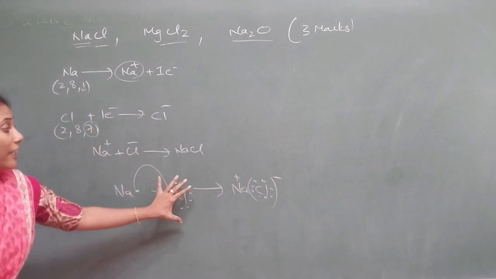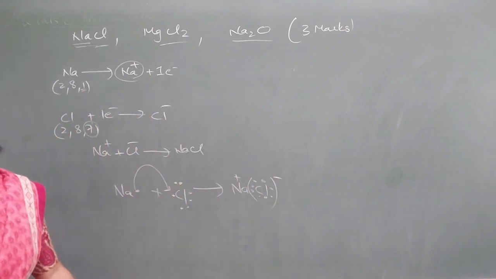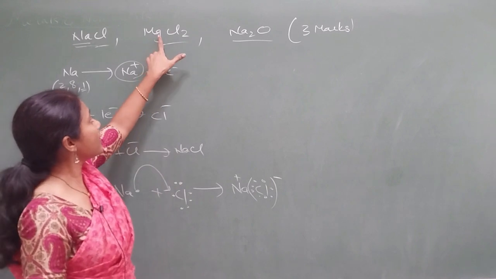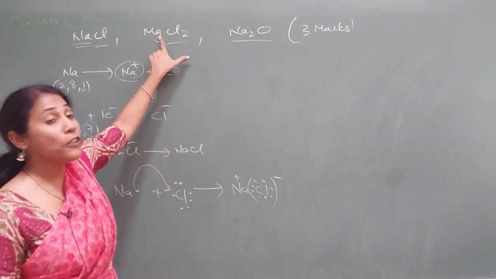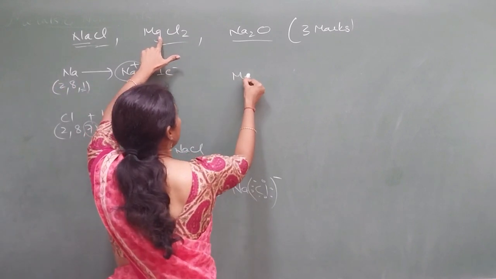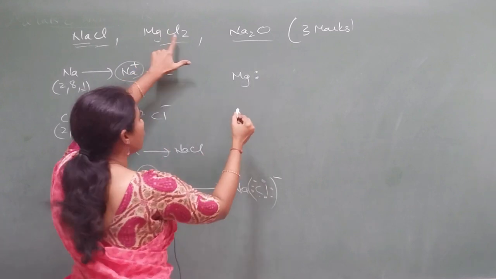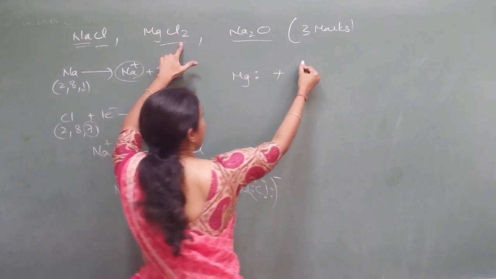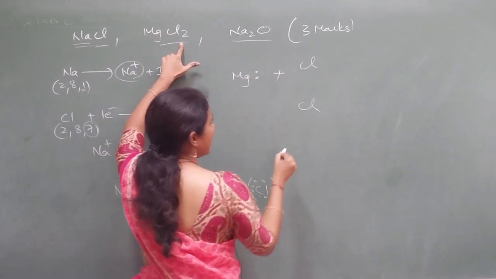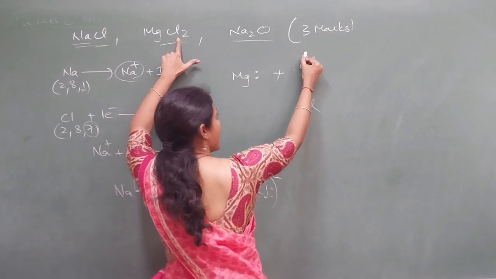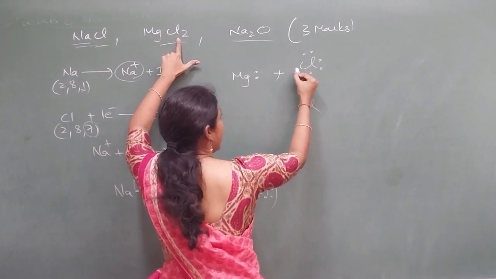So this way of showing a dot structure is more important. How do you show a dot structure for MgCl2 formation? Mg has 2 valence electrons, so 2 dots. 2 Cl's are there, no? 1 Cl right up, another Cl right down. Each Cl has 7 valence electrons, so 7 dots.